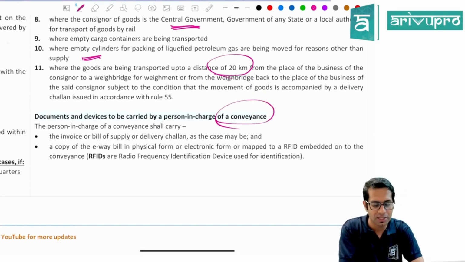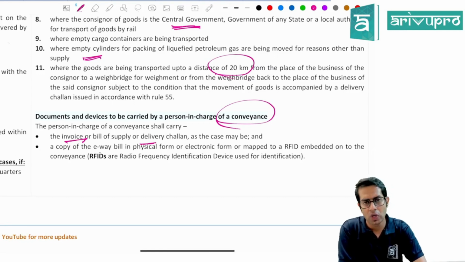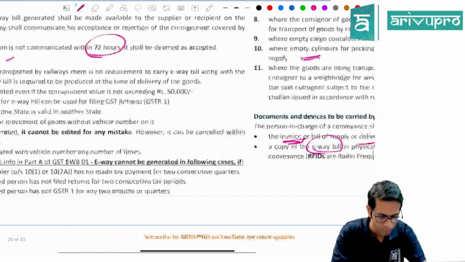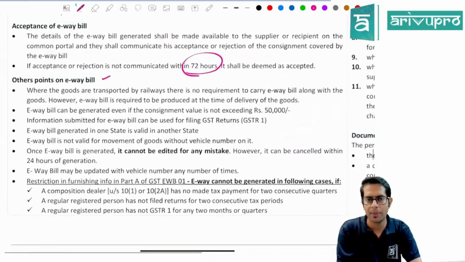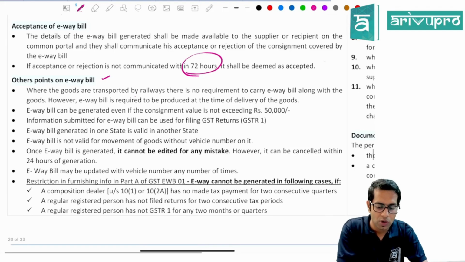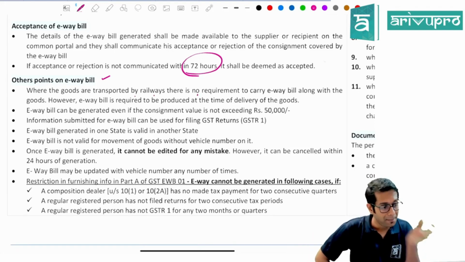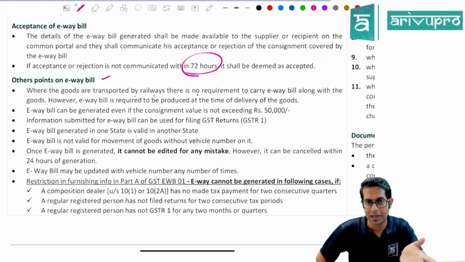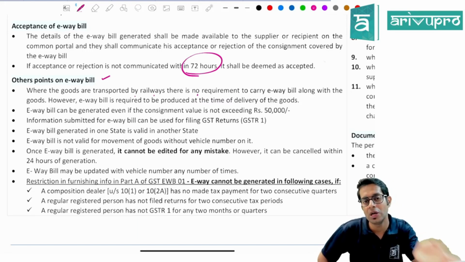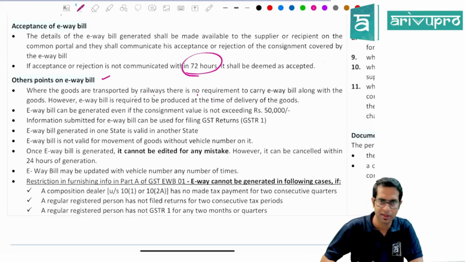Now, the person who is in charge of the conveyance has to carry some documents along with him. Which are those documents that he will have to carry? Tax invoice as well as e-way bill, and he will have to carry that invoice or bill of supply along with the copy of e-way bill either in physical form or in electronic form. Now, what are the other points with respect to e-way bill, sir? If you are transporting the goods by railway, the person in charge of that conveyance, that train driver, need not carry physical copy of e-way bill, but the goods will be delivered to the recipient only when he submits the e-way bill at the time of delivery.